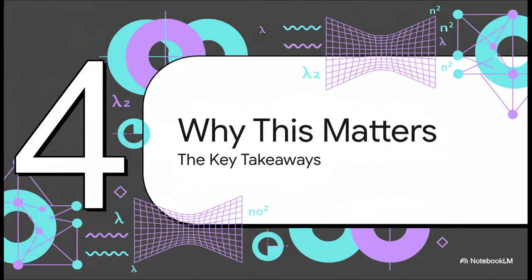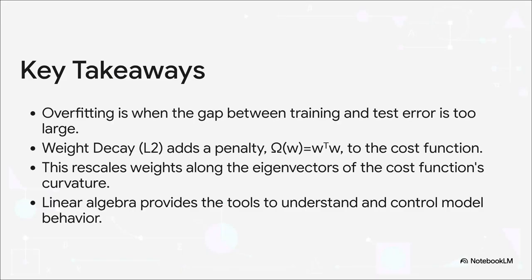Whew. Okay, so we've covered a lot of ground here, from a simple problem of overfitting all the way down into the deep geometry of eigenvectors. So let's take a step back and pull this all together. Let's talk about why this hidden mathematical world is so critical to understand. So let's trace our path one last time. We started with overfitting, a model that cheats by memorizing. We saw that L2 regularization or weight decay is our weapon against it. But the real aha moment came when we used the tools of linear algebra to see what weight decay really does. It's not just dumb shrinking, it's a precise geometric operation that rescales weights intelligently along the natural axes of the problem itself.